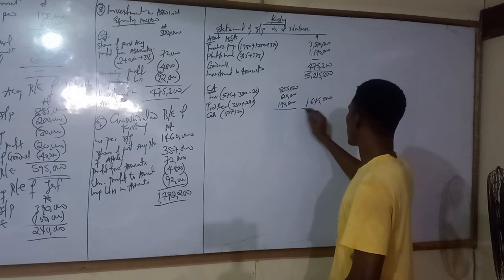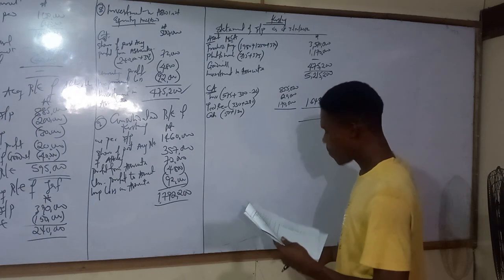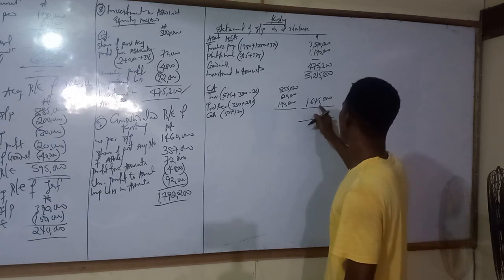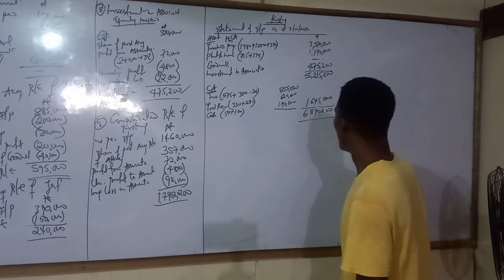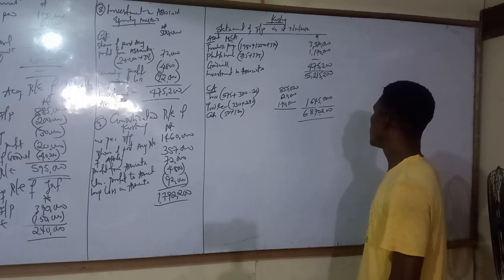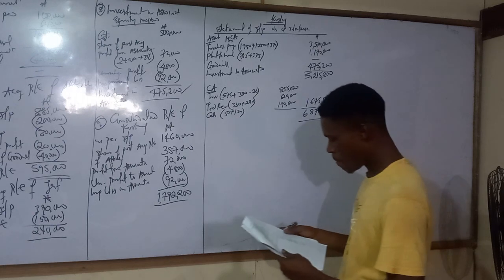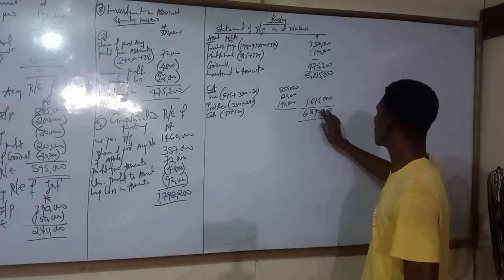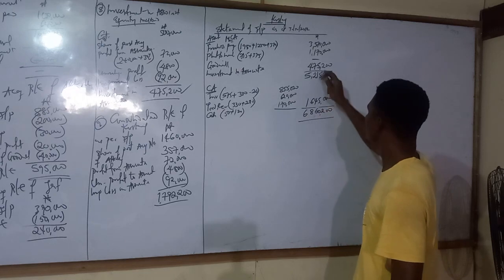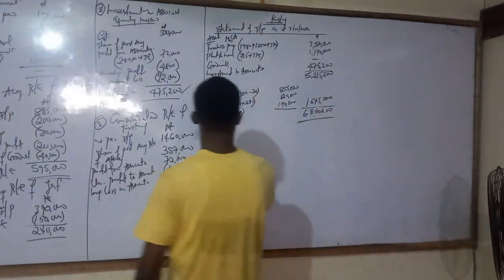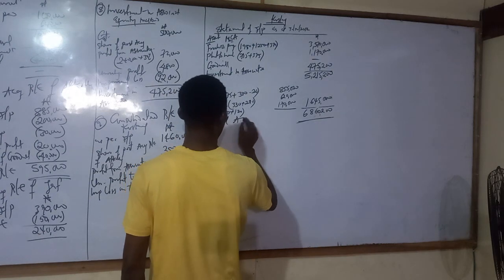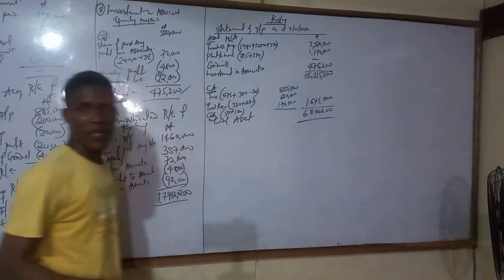200. We have total assets now. Total assets, 6,860,200. Oh, yeah, so that should be our total assets. So let's go for the equity side now.